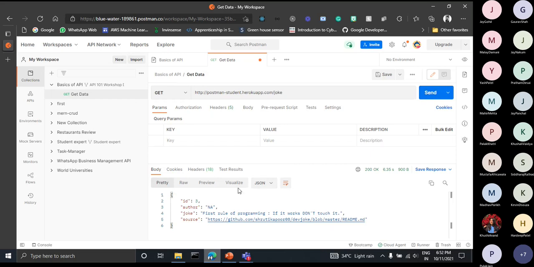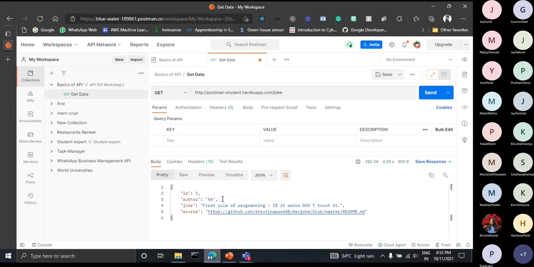You can see here below in the response that I am getting some JSON type of data. Now let's understand what this data looks like. It has some ID. There is an author also present here, but NA is written, which means no author. Then there is a joke: first rule of programming, if it works don't touch it. And then there is a source of the joke.